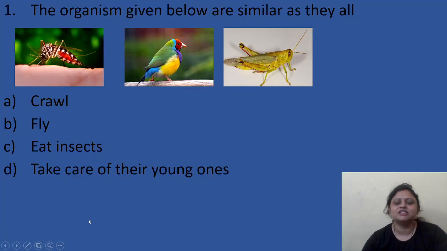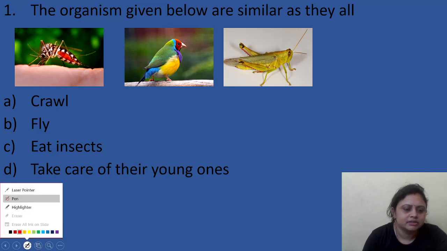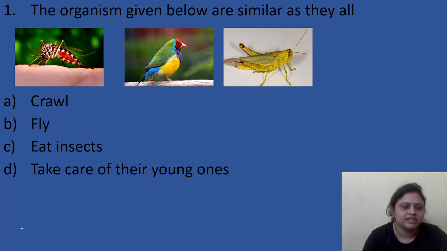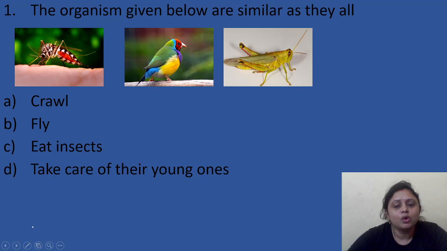So let's start. What is the first question here? The first question is, the organisms given below are similar as they all: Option A, crawl. B, fly. C, eat insects. D, take care of their young ones. Here we have some organisms, a mosquito, a bird, a grasshopper. Among them, which is the property which is similar in all of them?